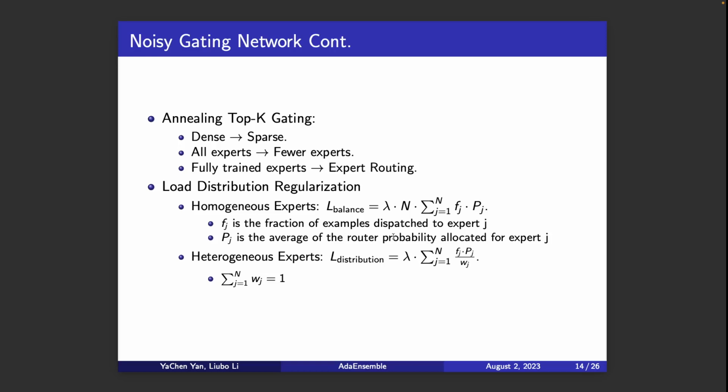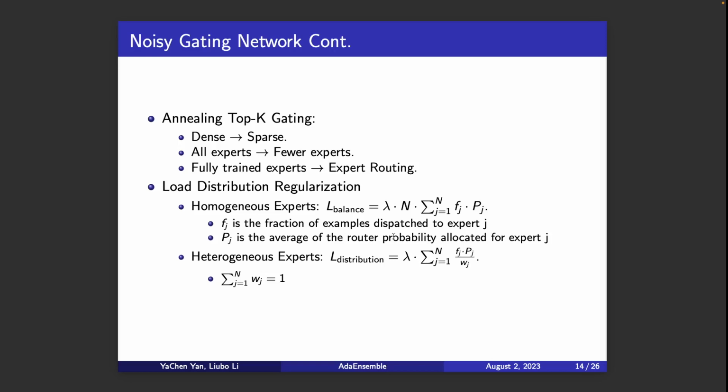We are also introducing the load distribution regularization. As we know, the Switch Transformer uses the load balance regularization. That's because the experts the Switch Transformer uses are all of the same type, which is basically a feed-forward network.